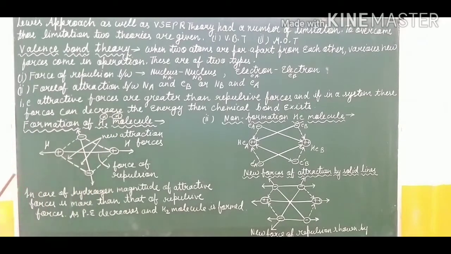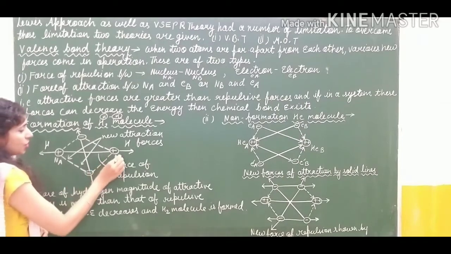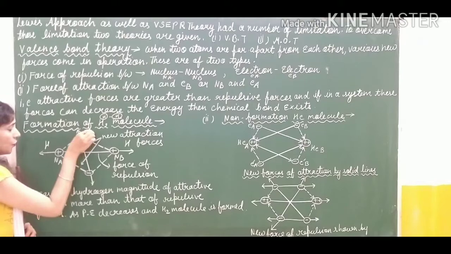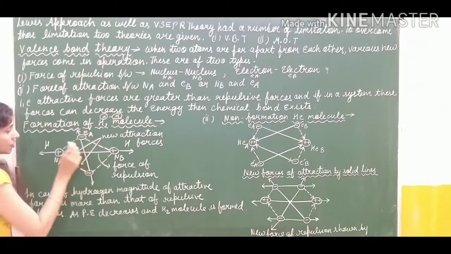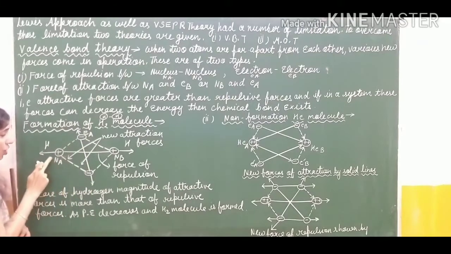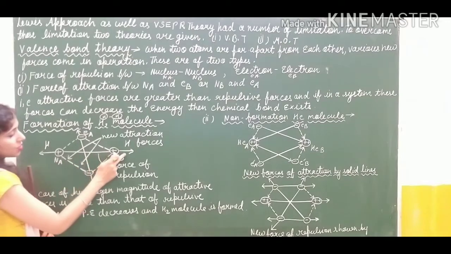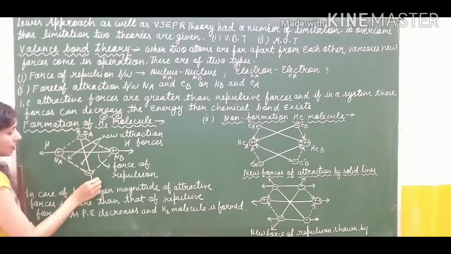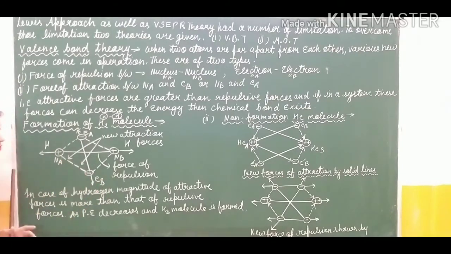In the language of EBG, this is the nucleus of hydrogen A, this is the nucleus of hydrogen B, this is the electron of hydrogen A, and this is the electron of hydrogen B.